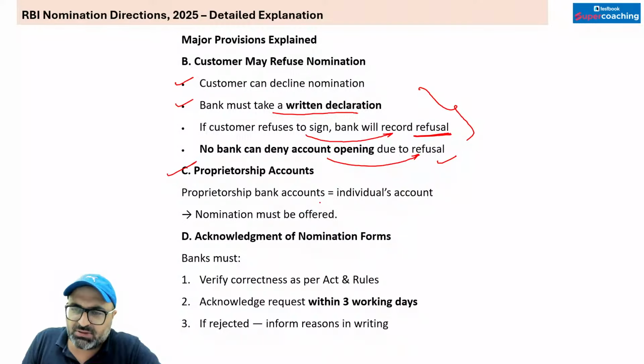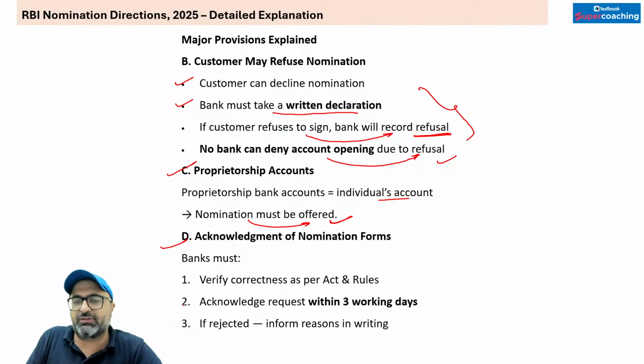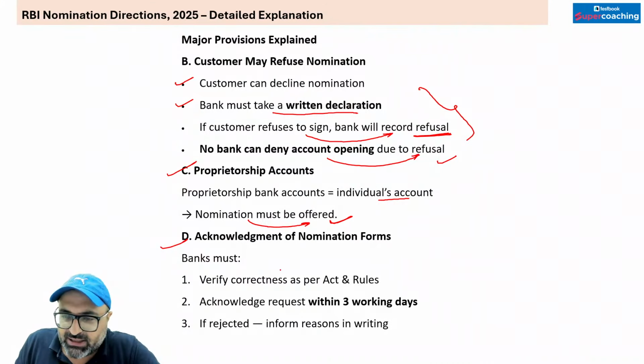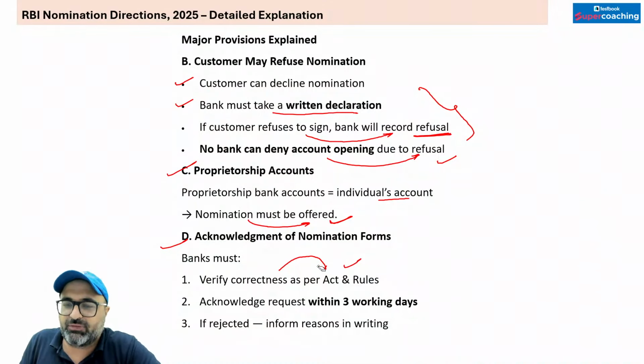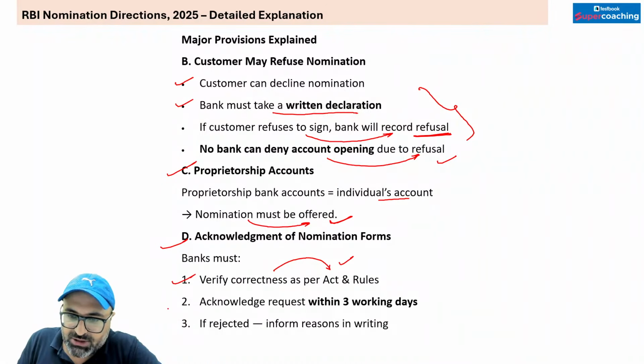प्रोप्राइटरशिप अकाउंट्स या जो बैंक अकाउंट्स है, they are almost same as that of individual accounts, and in case में भी nomination को for sure nominate किया जाएगा, for sure offer किया जाएगा. Acknowledgement of nominee form. So bank must verify correctness as per the acts and rules कि भैया जो भी हम nominee form दे रहे हैं क्या वो as per the act, as per the rules है. Acknowledge requires within 3 working days